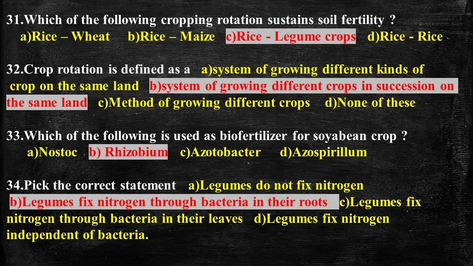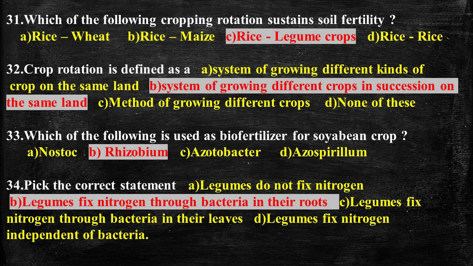Question number 33. Which of the following is used as a biofertilizer for soybean crop? And the answer is rhizobium. Rhizobium is a soil bacterium that can colonize the legume roots and fix atmospheric nitrogen symbiotically, and they are known as the most efficient biofertilizers as far as the quantity of nitrogen fixed is concerned. So it is used as a biofertilizer, basically in soybean fields for the soybean crop.